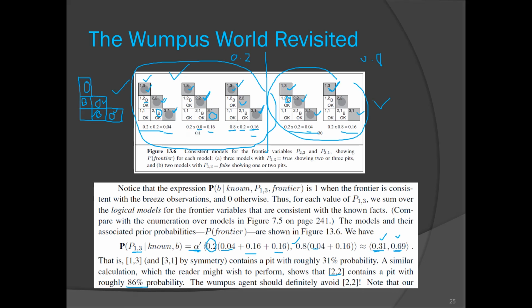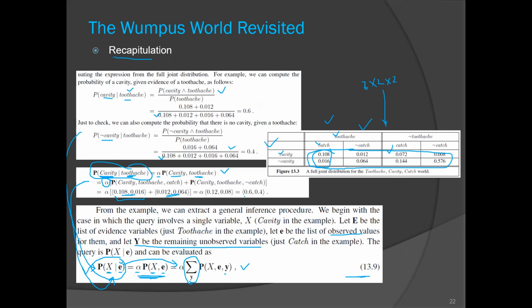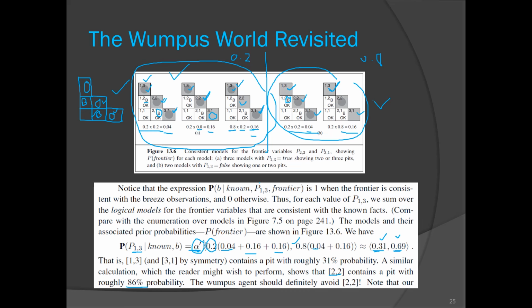Then we came up with all possible worlds. Now we can ignore the other rooms. We have done the calculation, and by normalization we have skipped some calculations of probabilities that are not required. We have seen in this example that the derivation of this denominator is not required; it can be handled by normalization. So this is how we have derived the probability.